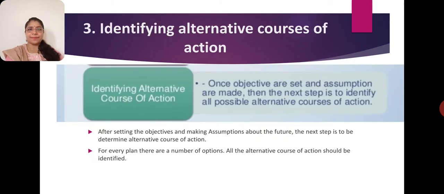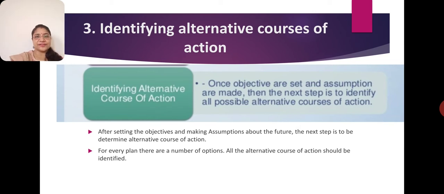The third step is identifying alternative courses of action. You have various options and you have to decide which is the best one. So first you find out all the options which you have. Once the objective is decided, the next step is to identify all the possible alternative courses of action.